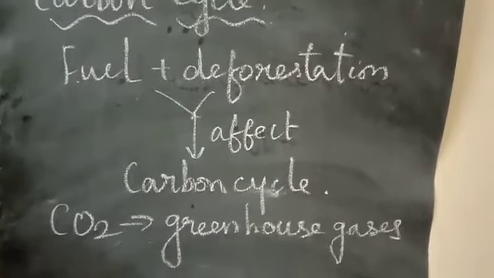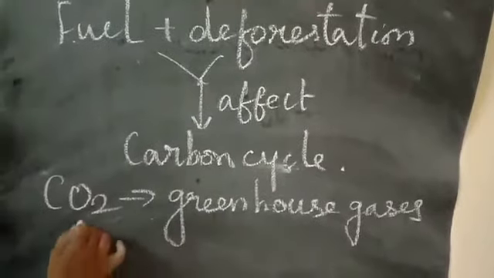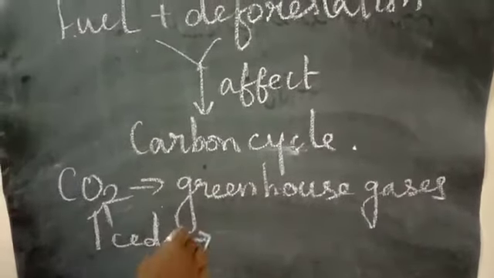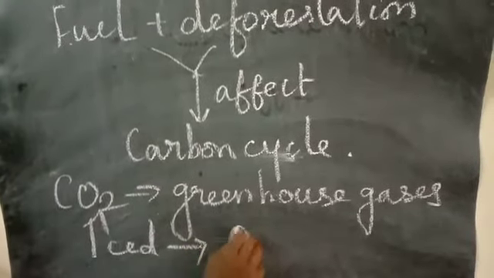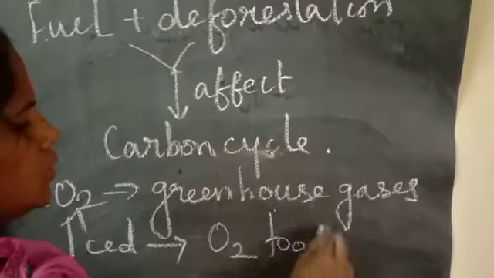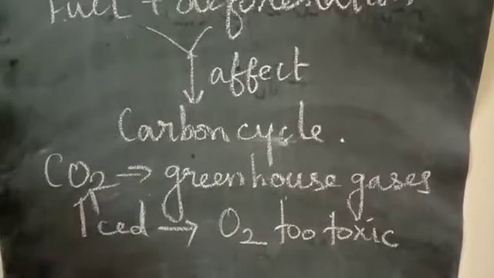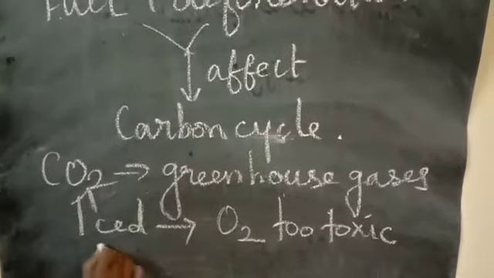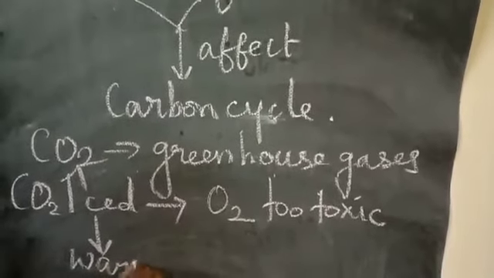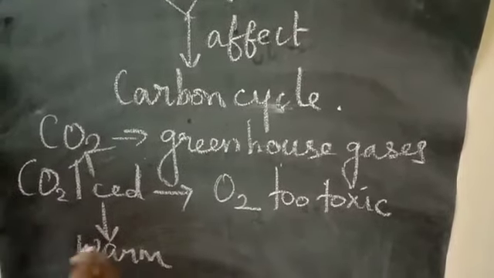By increasing the amount of carbon dioxide on the earth, it becomes warm. If carbon dioxide increases, this may lead to a demand for oxygen, and the atmosphere becomes toxic. This may lead to warm climatic conditions, and to the greenhouse effect or global warming.